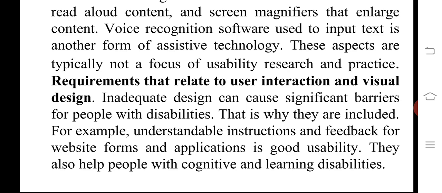So the requirement related to user interaction and visual design, that particular requirement, inadequate design can cause significant barriers for people with disabilities. And why are they included? Because understandable instruction and feedback for website forms and applications is good usability. They also help people with cognitive and learning disabilities.